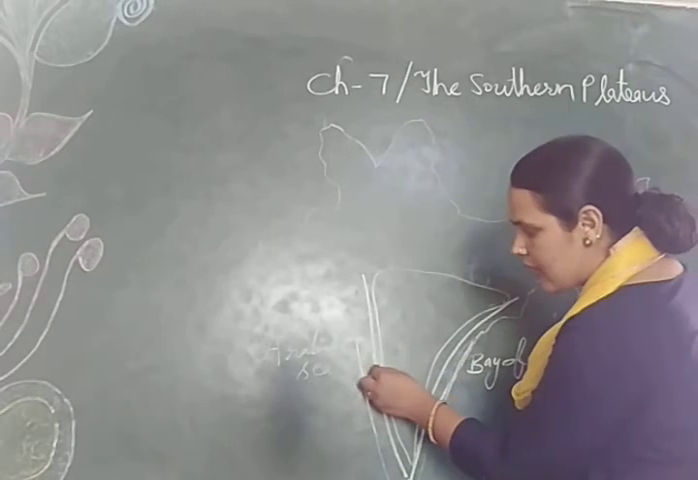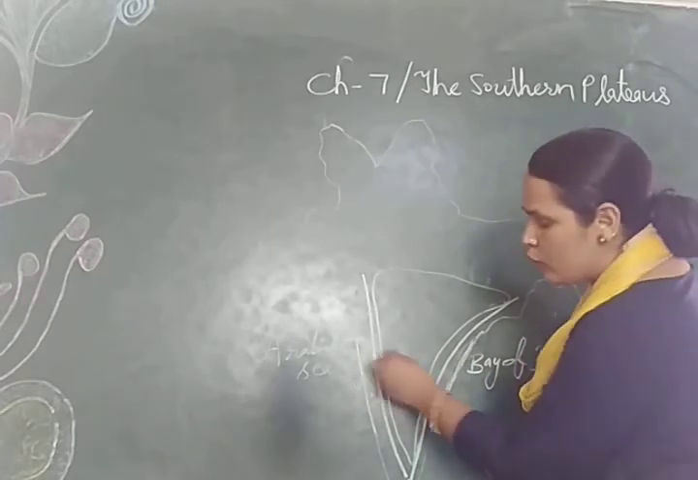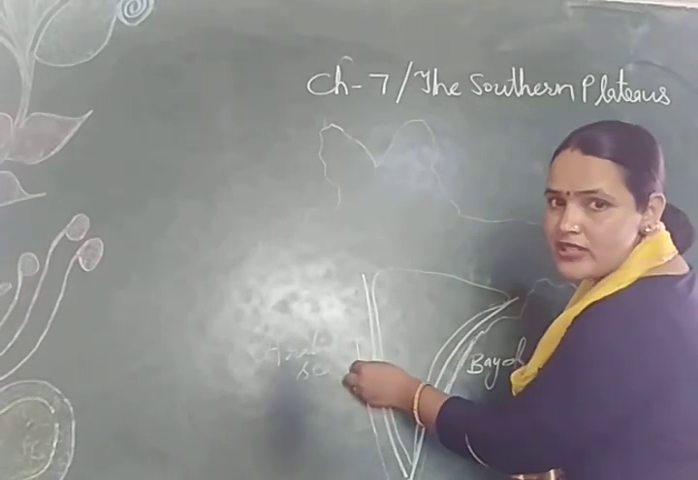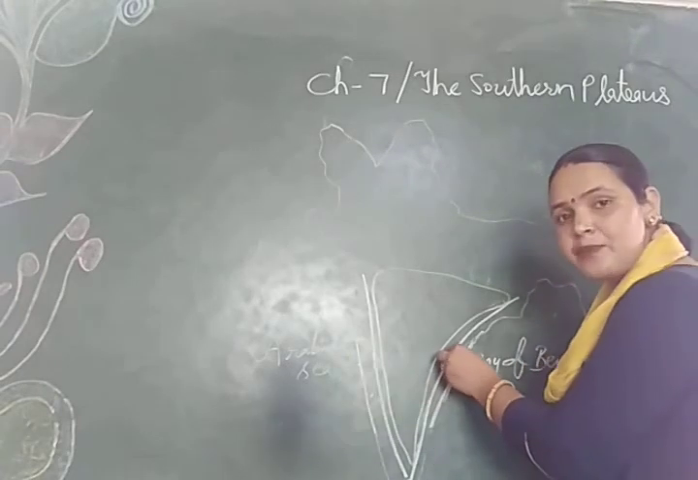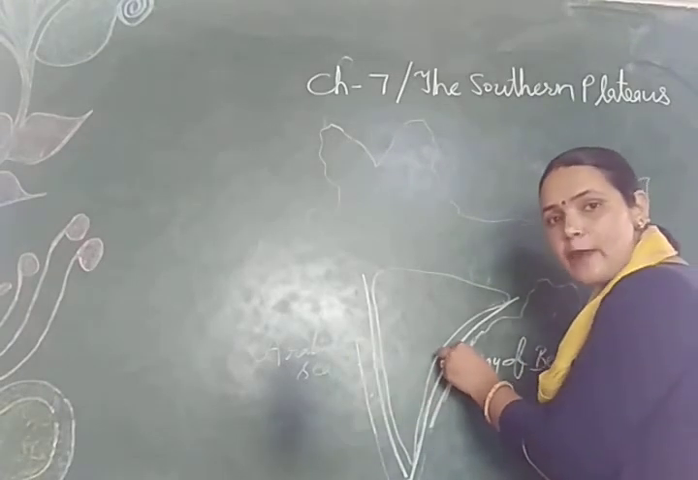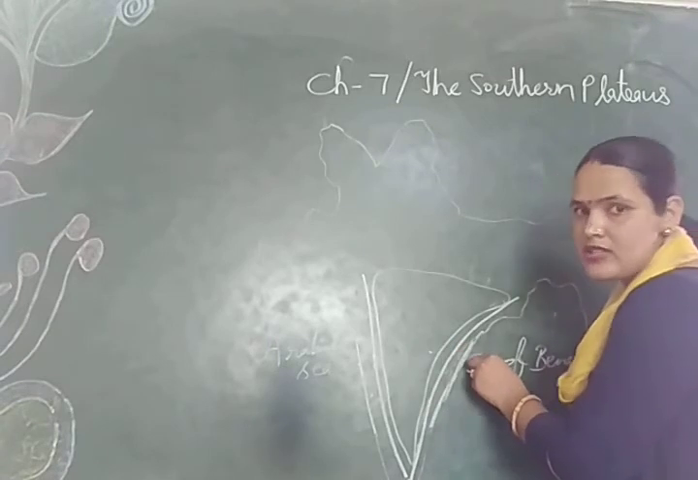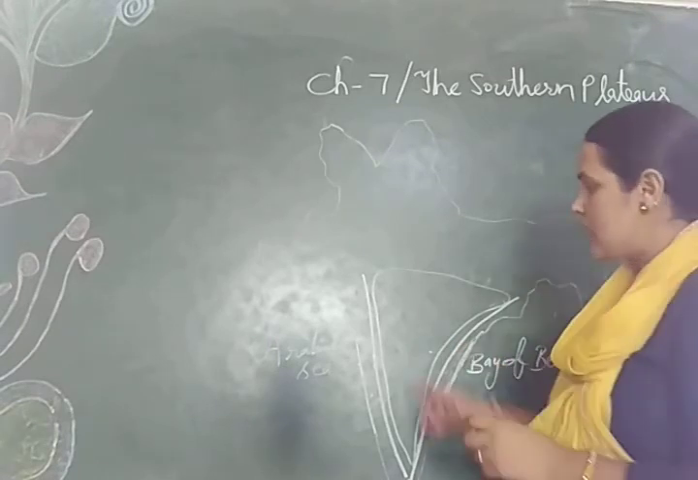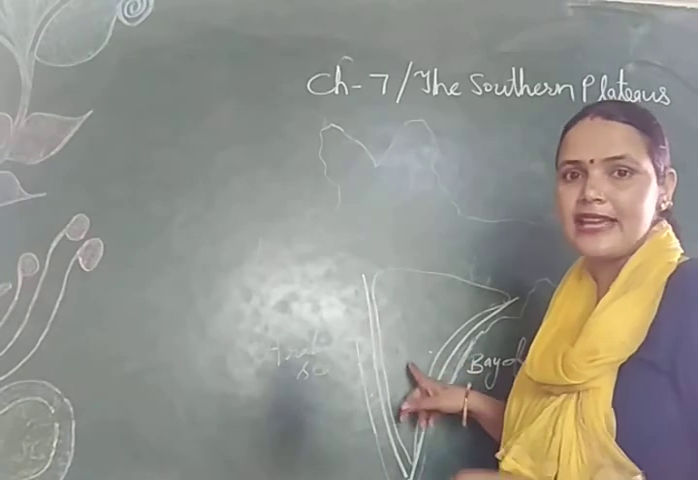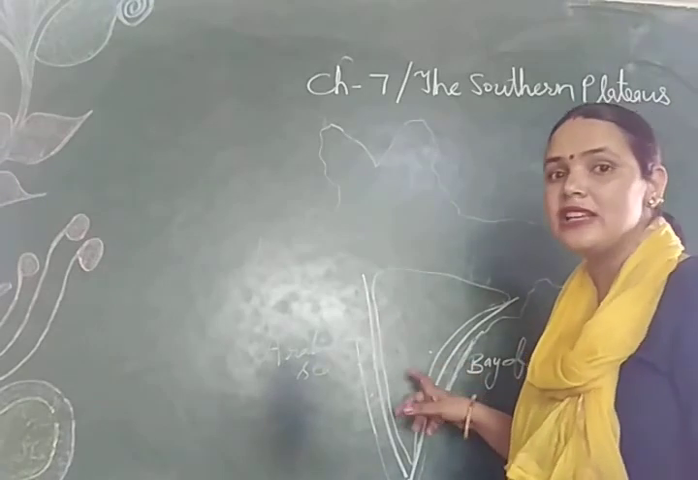This Western Ghat separates the southern plateau from the western coastal plain, and the Eastern Ghat separates the southern plateau from the eastern coastal plain. Now some of the important hills here are the Annamalai, Shahadri, Nilgiri.